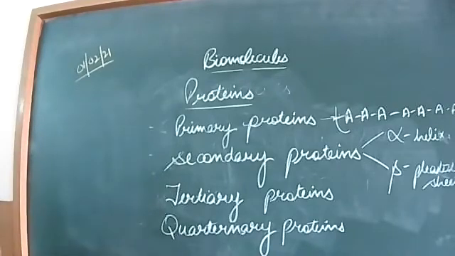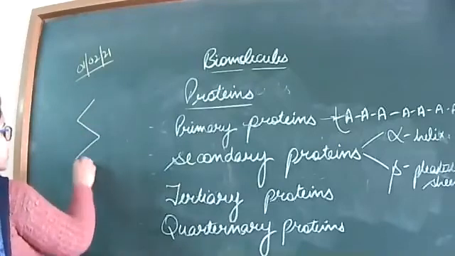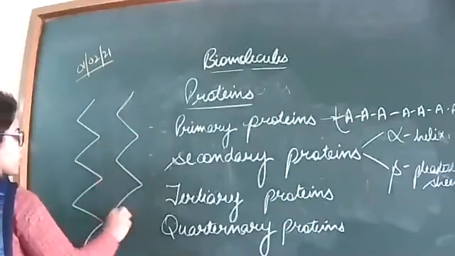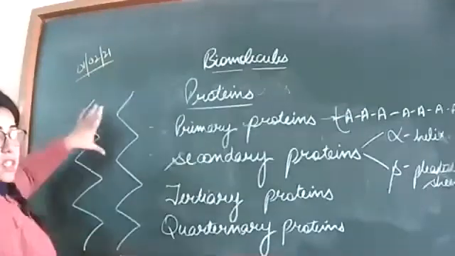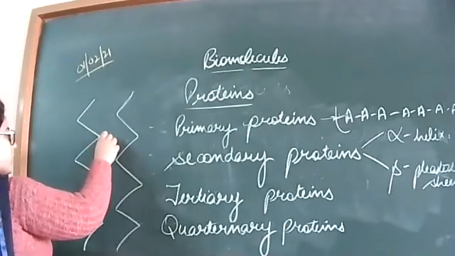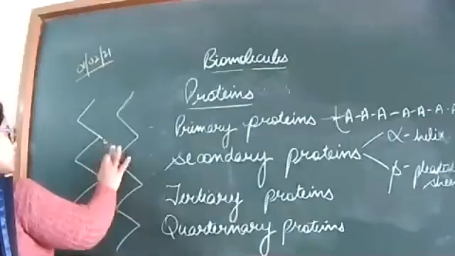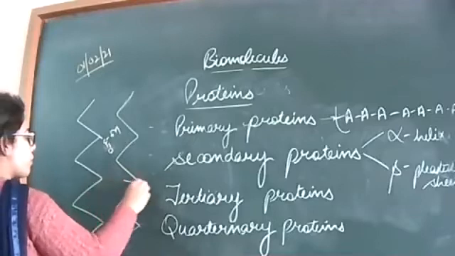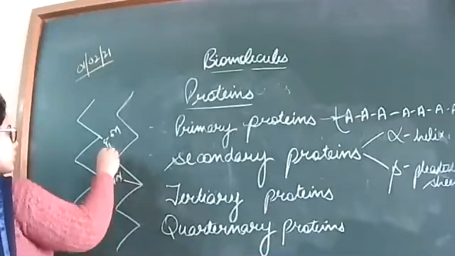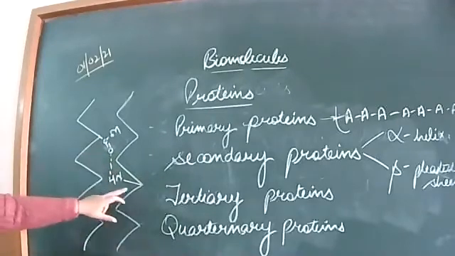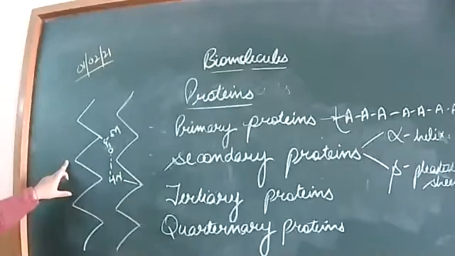So next is the beta pleated sheet. This is your first polypeptide chain. This is your second polypeptide chain. This is the first protein chain, this is the second protein chain. The two different protein chains form different bonds. The different groups of the two chains form interchain bonds to form the sheet-like structure.